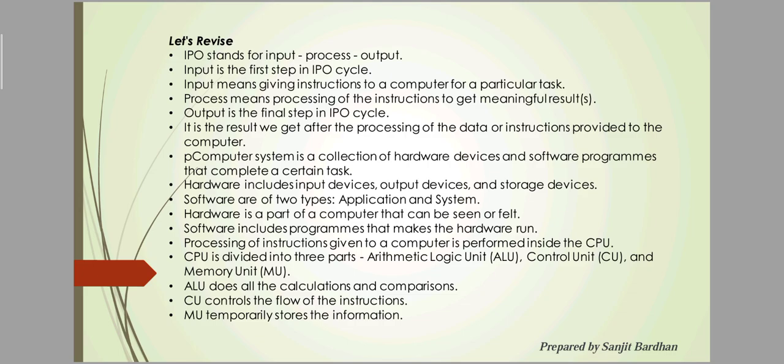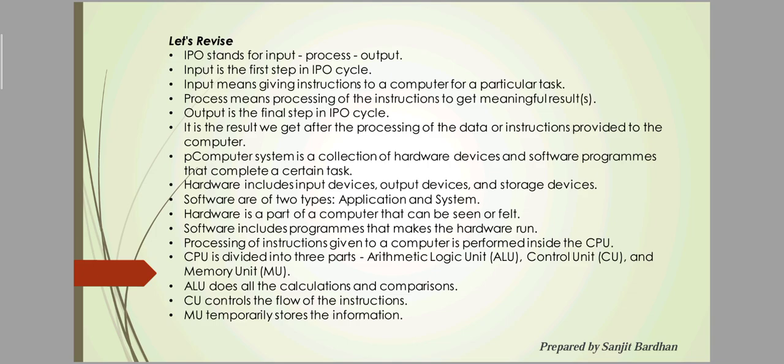First of all we need to know what data processing is. When we give some instruction to the computer, the data passes through the control unit. The control unit fetches the data to the arithmetical logical unit.